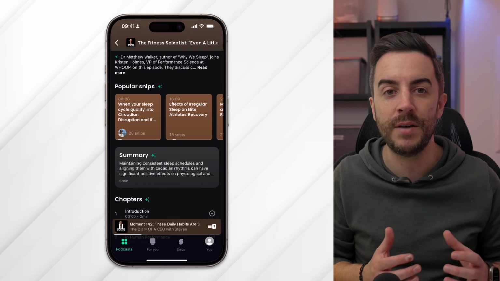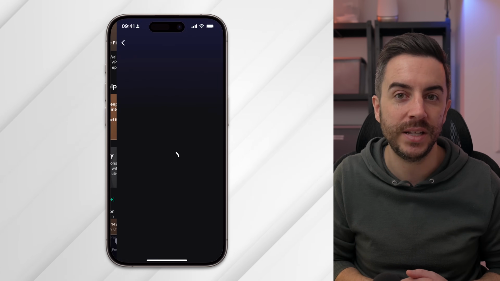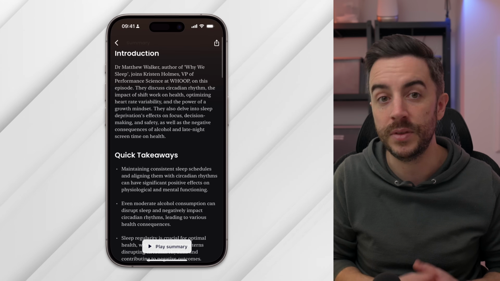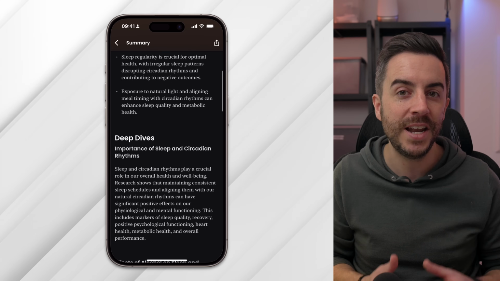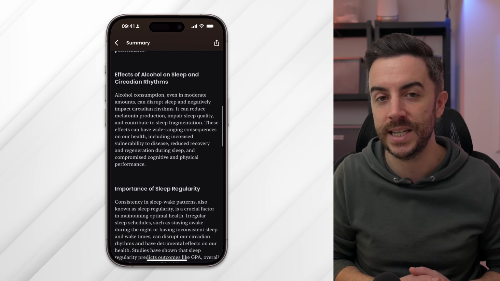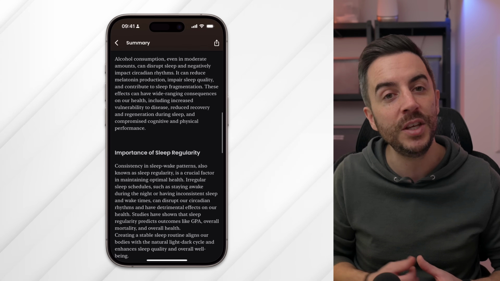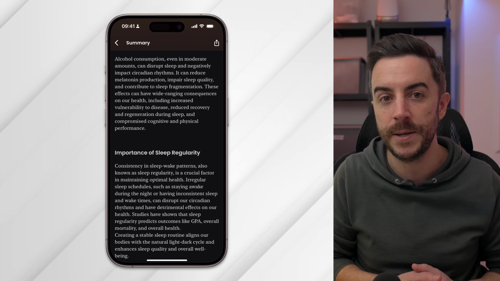Alternatively, I can scroll down further and read the AI-generated summary of the entire podcast. These summaries are also playable and last about 5 minutes each, condensing a 1-hour episode into something you can quickly read while you're having a coffee break. If you mainly listen to podcasts for entertainment, Snipd might not be for you. But if, like me, you want to extract as much information as you can from them but you don't have loads of time, it's more efficient to listen to 2 or 3 podcasts this way every day instead of trying to listen to entire episodes.